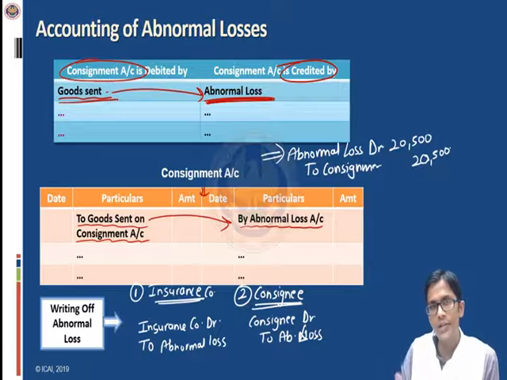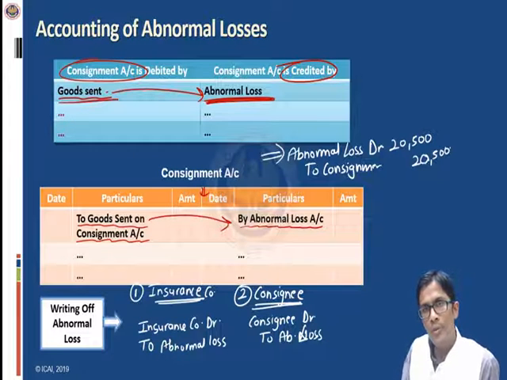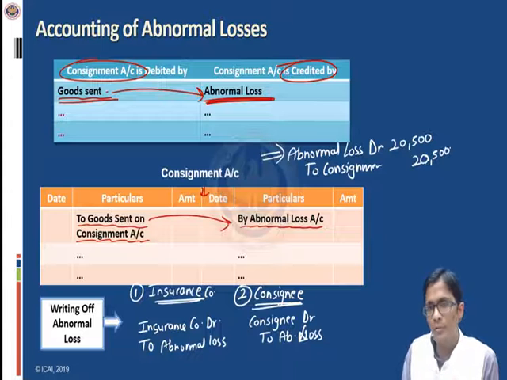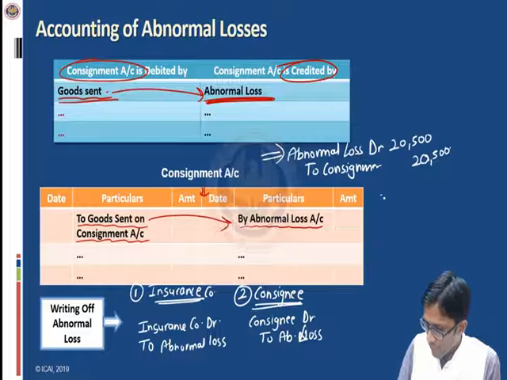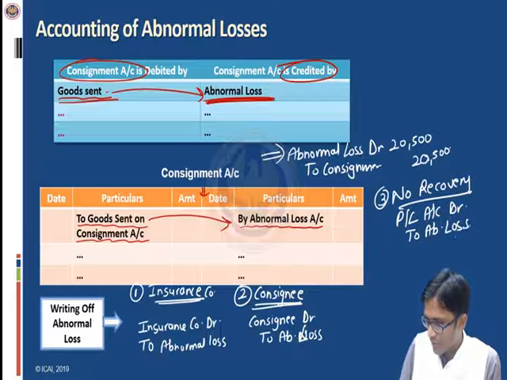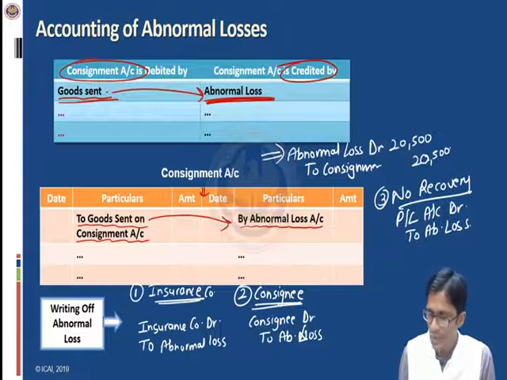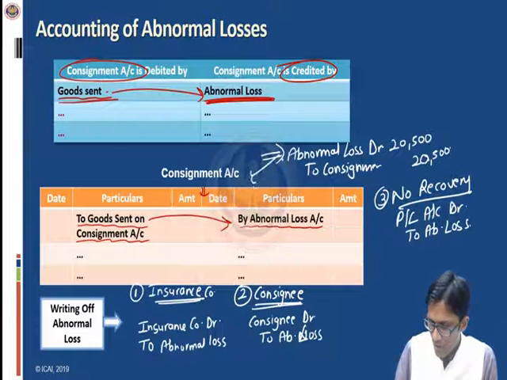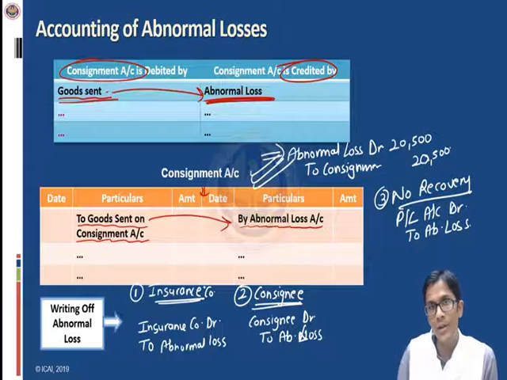And in the third case, if we are not going to recover this abnormal loss from anywhere, then we'll write off this whole amount from the P&L account. So profit and loss account will be debited and abnormal loss account will be credited. So these can be the three possibilities. The first entry will be fixed and the second entry will depend upon the situation.